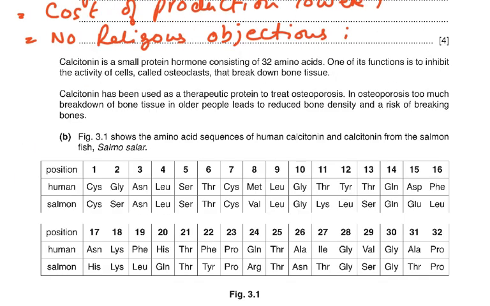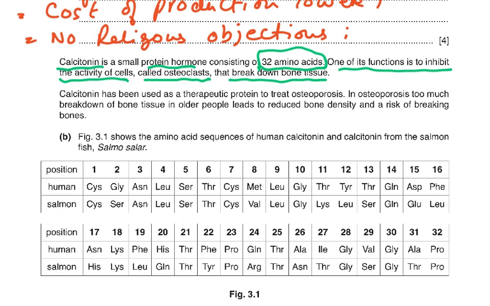Question requires a little bit of reading again. Calcitonin is a small protein hormone consisting of 32 amino acids. So they're giving you all this information. You need to register this. One of its functions is to inhibit the activity of cells called osteoclasts that break down bone tissue.